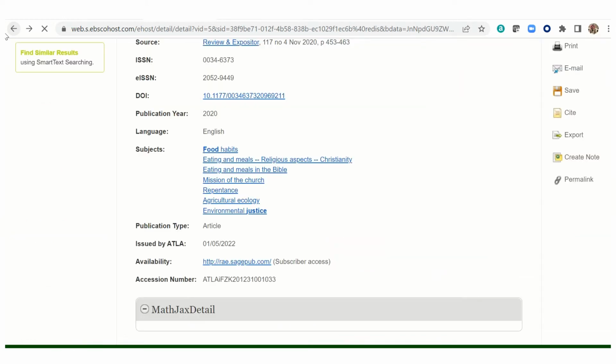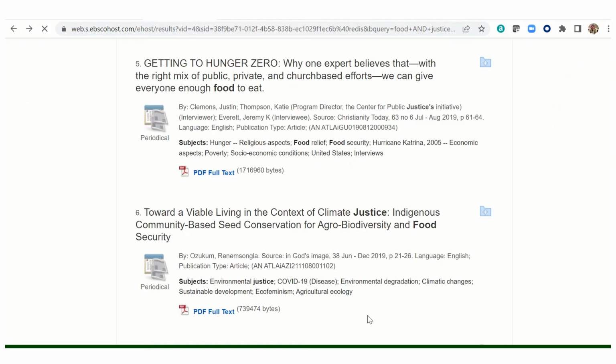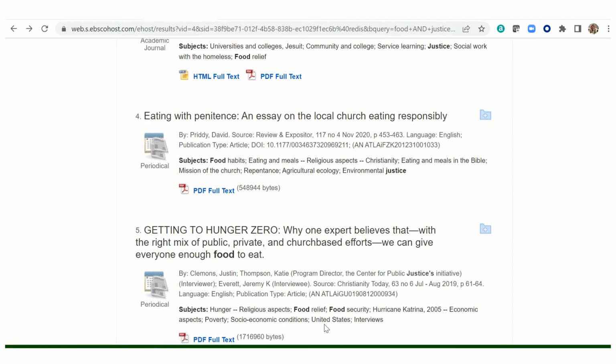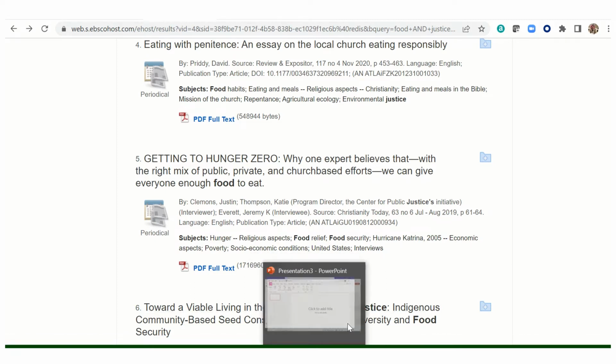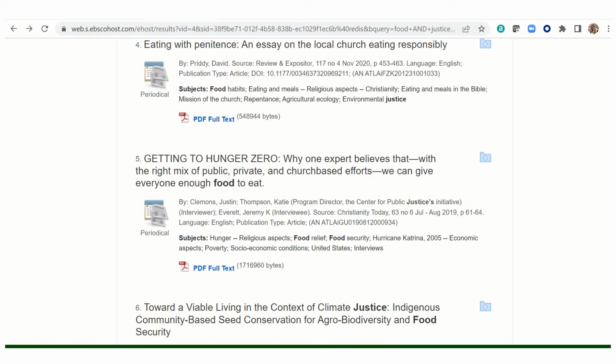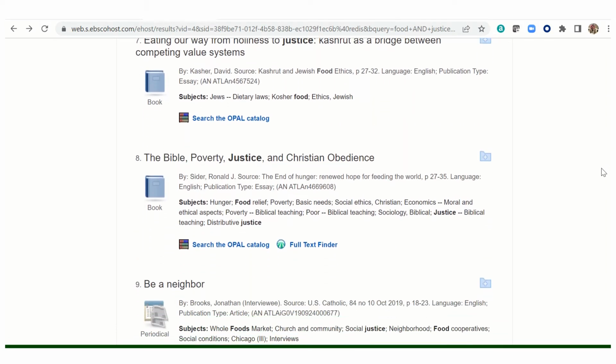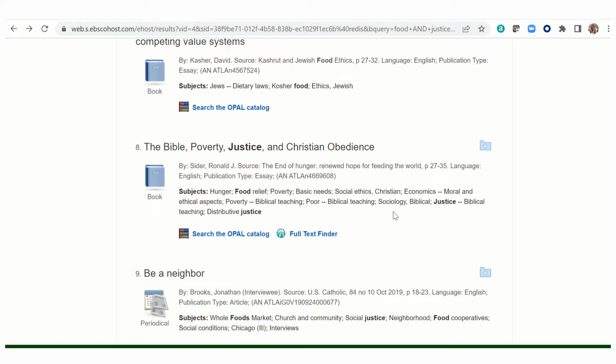And if we go back to our initial search results, ATLA, in addition to indexing journal articles, also indexes chapters in essay collections where each chapter is written by a different author. The full text for these is not provided, but you can click on the Search the Opal Catalog link, such as in result number 8 here, to see if the book containing this essay is available.